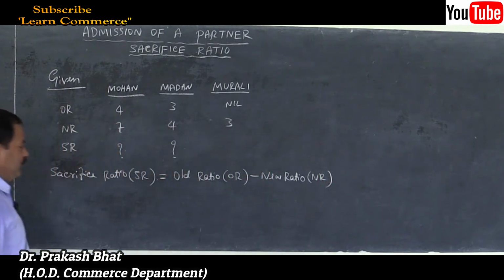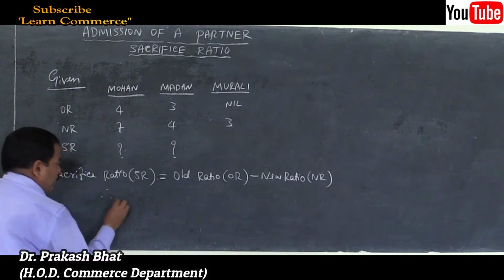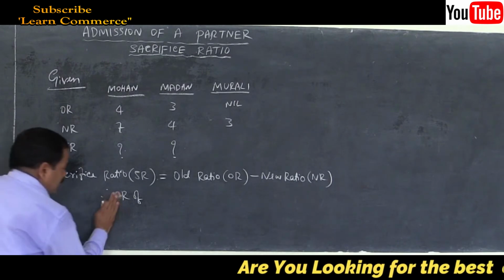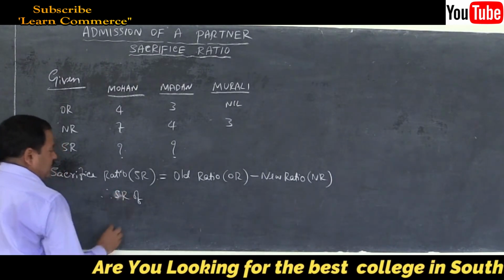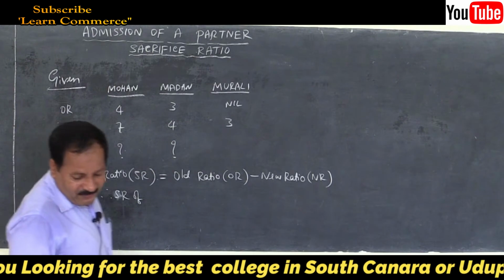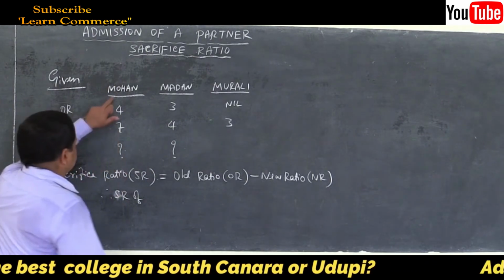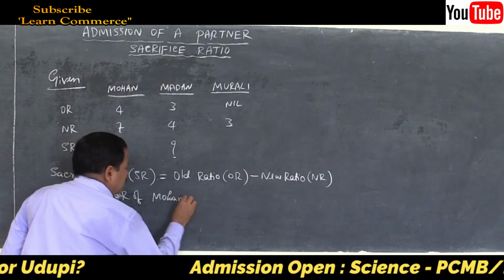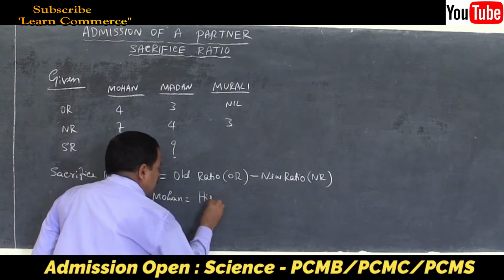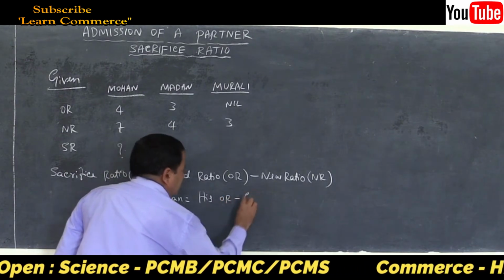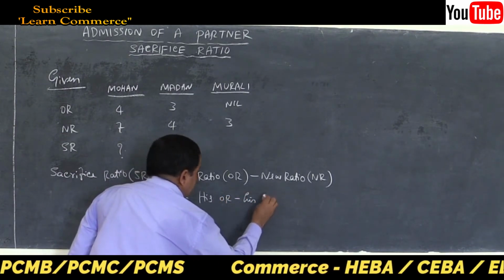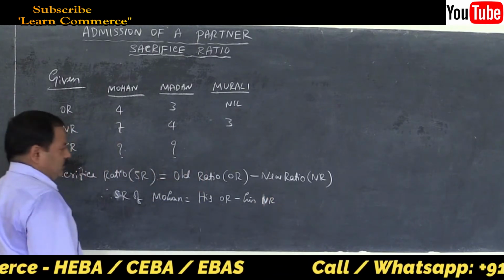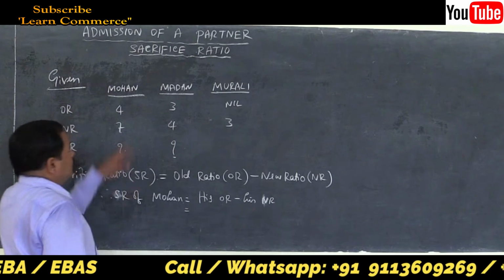Now substitute the figures. Therefore, the sacrifice ratio, SR, of the old partner, first one is Mohan, it is given here. SR of Mohan is equal to his old ratio minus his new ratio. Substitute the figures. Old ratio is given in the problem.